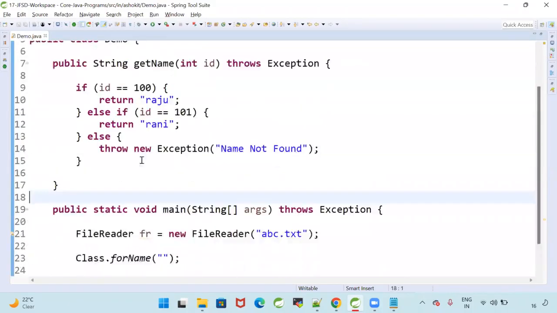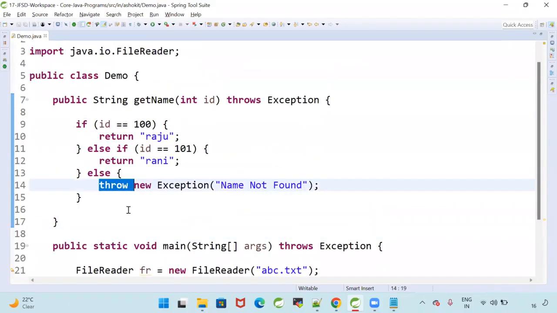What is the purpose of throw? Throw is a keyword which is used to throw the exception. What is the purpose of throws? Throws is used to ignore checked exception. What is a checked exception?